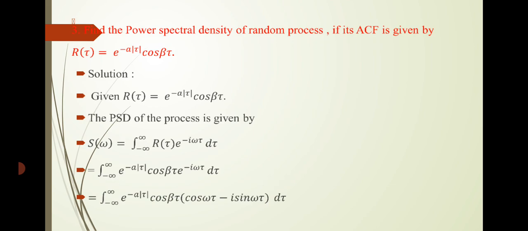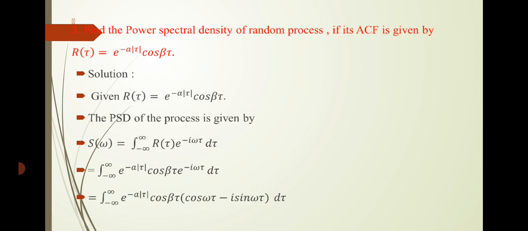Next, the third sum is: find the power spectral density of a random process if its autocorrelation function is given by r of tau equal to e power minus a into modulus of tau cos beta tau. This is our autocorrelation function. By using this, first we have to find out the power spectral density.